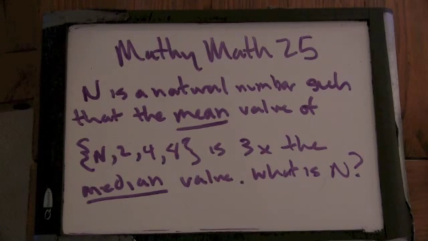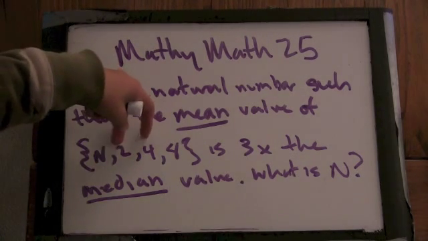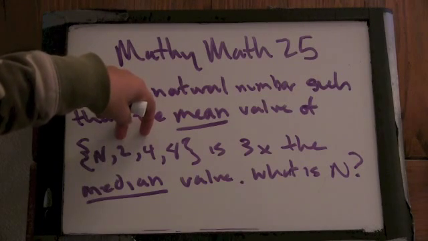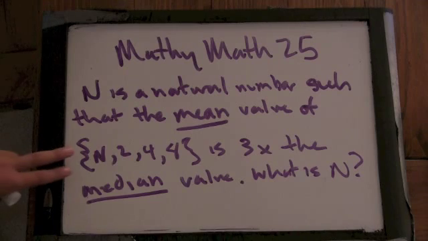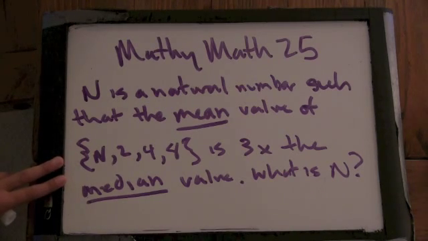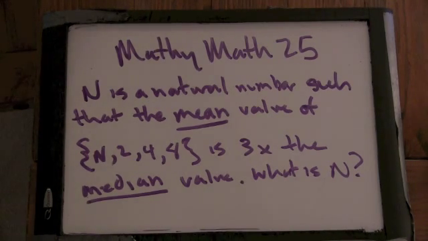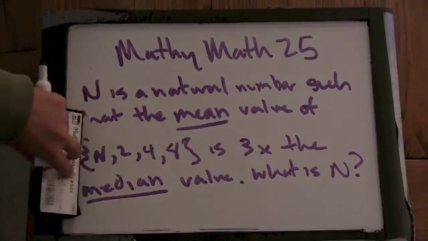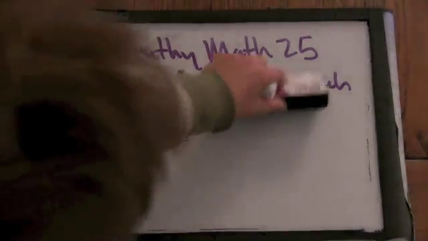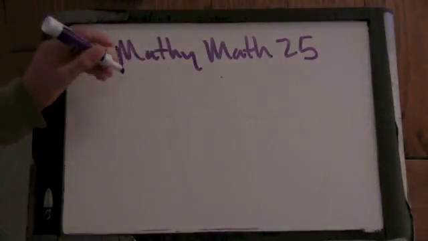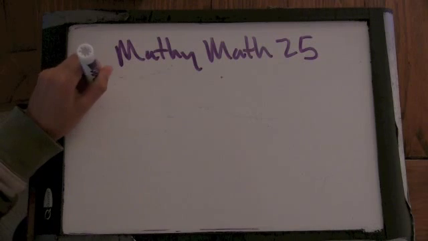Well, the median of the set is 3. Because you have... Well, are these in order? So that could make it different. Does it say they're in order? No, it doesn't. It just says n's a natural number. So we have several possibilities. So we know the mean, or the median.